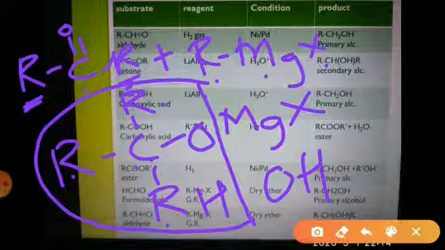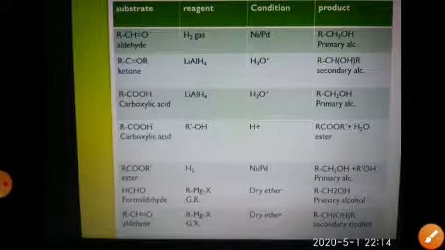Grignard's reagents are a very important type of reagent which are able to prepare all three different types of alcohols, primary, secondary as well as tertiary. This is a nucleophilic addition of Grignard's reagent, which passes through formation of an intermediate magnesium complex, which on hydrolysis gives the corresponding primary, secondary and tertiary alcohol.